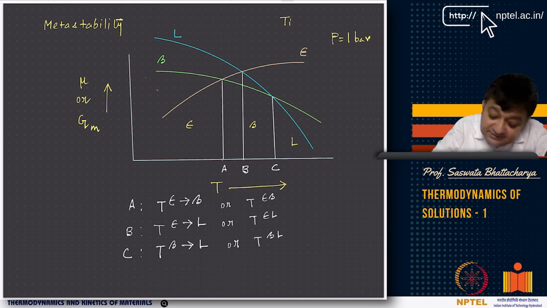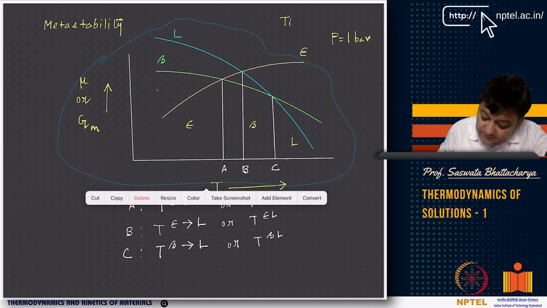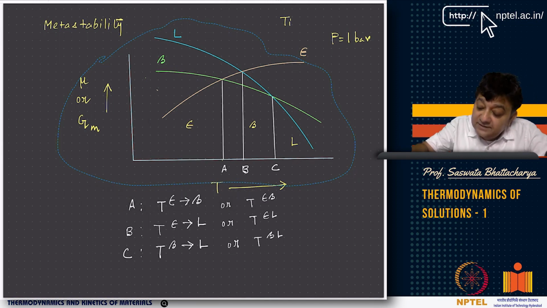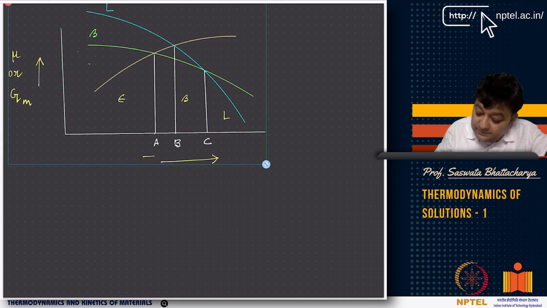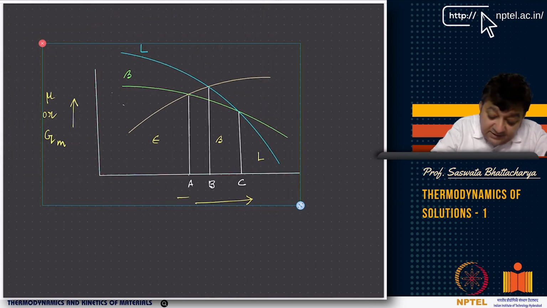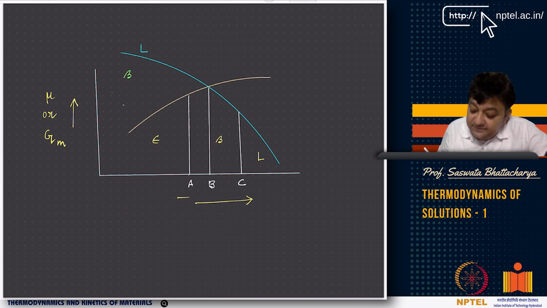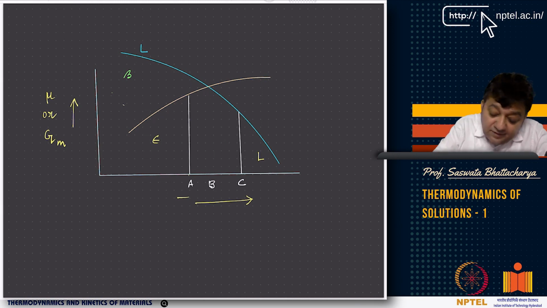Now think of this. So I'll just try to select this, and I'll paste it. Now as you can see here, I will erase this curve. Now if I erase this curve, there is no beta. There is no beta.